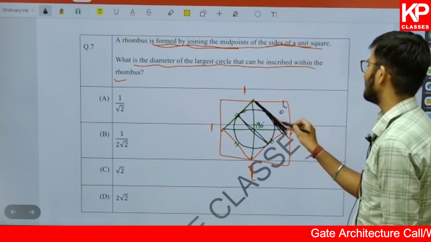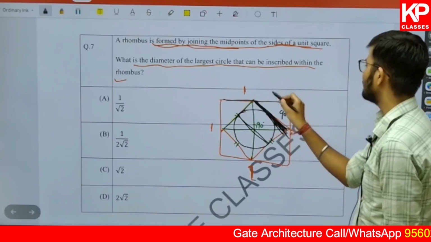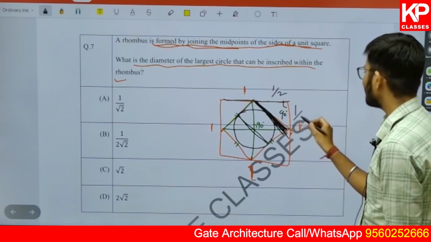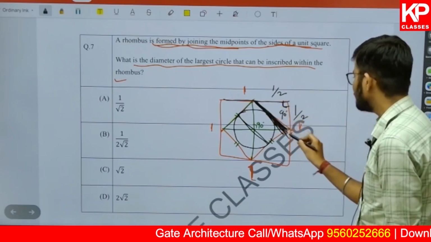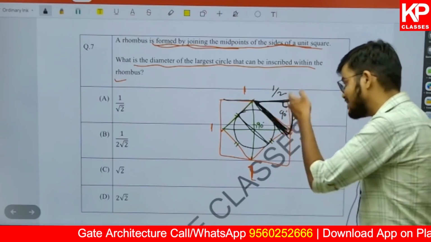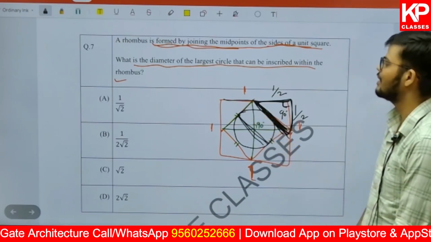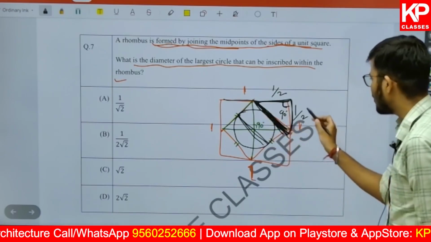So this is 90 degrees. This is 90 degrees because it is a square. And the total side is 1, so it will be 1 by 2. It will also be 1 by 2. And we can use the Pythagoras theorem in this triangle and find out what this side is. This side will be equal to the diameter of this circle which is formed in such a way. So how can we do that?